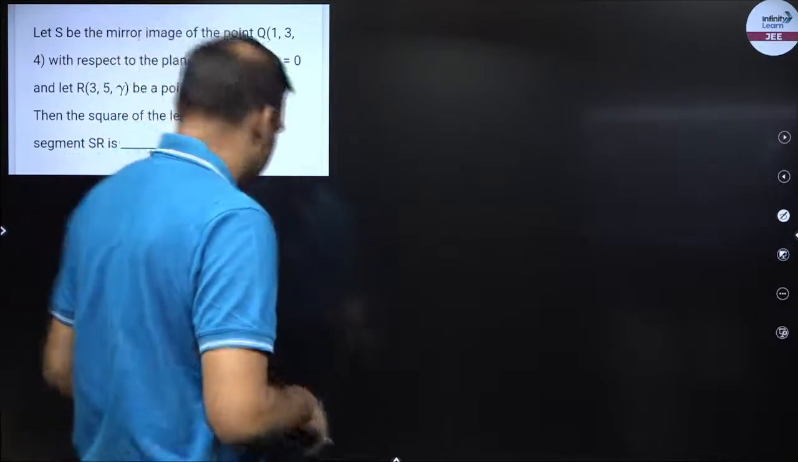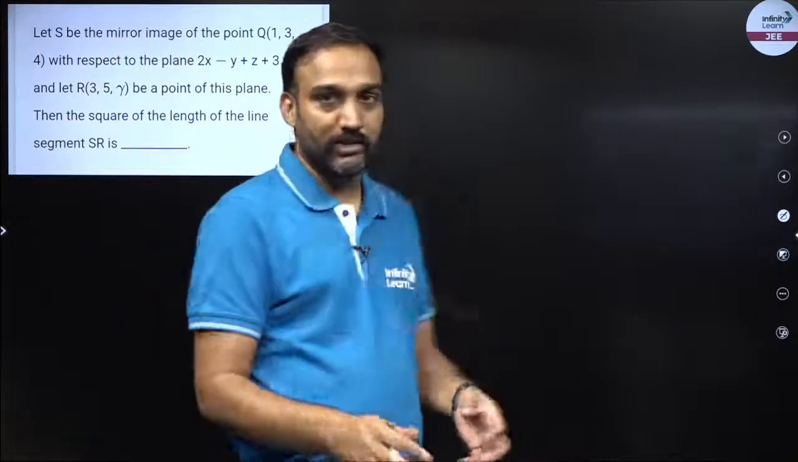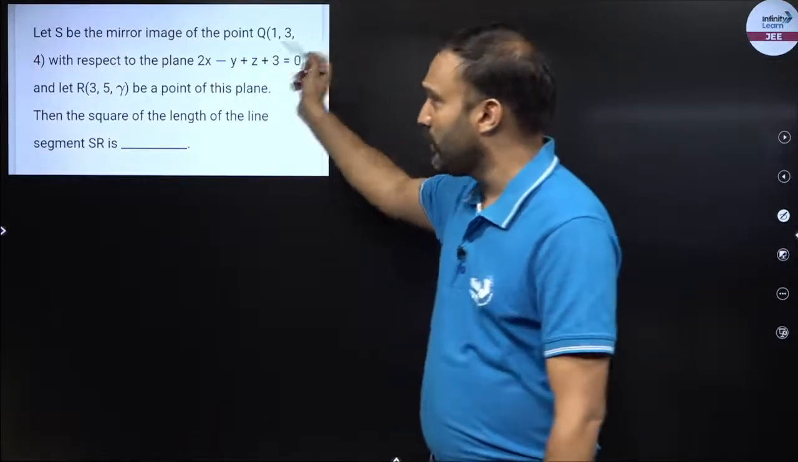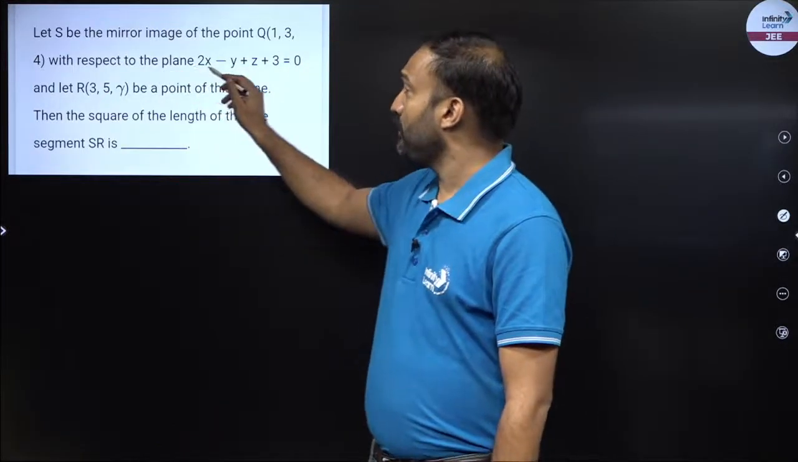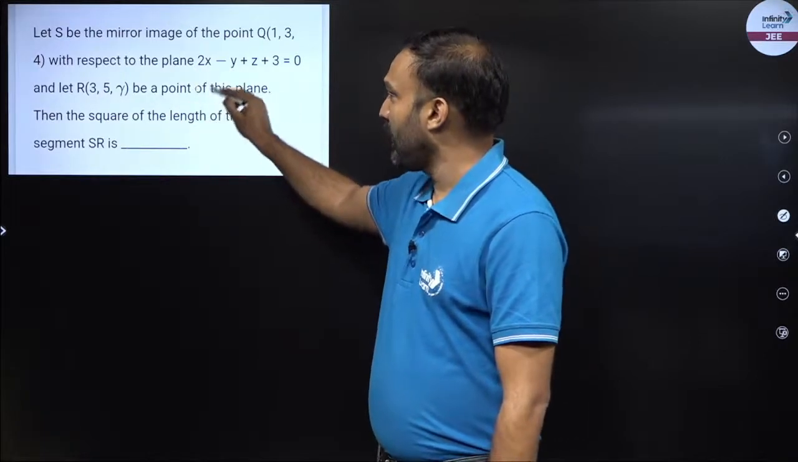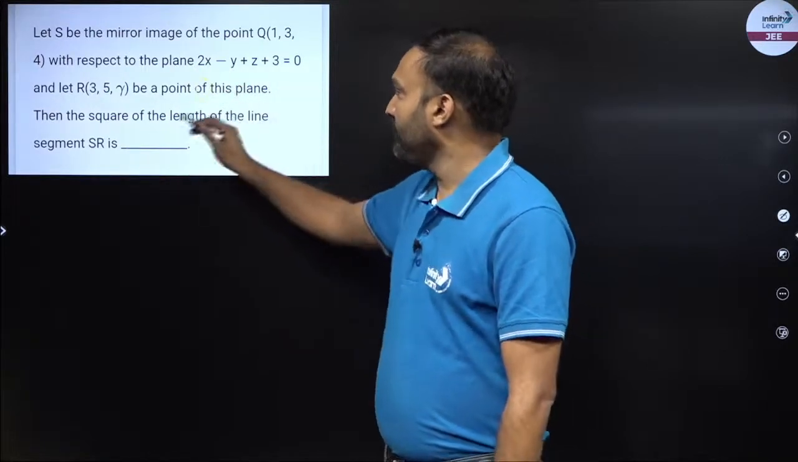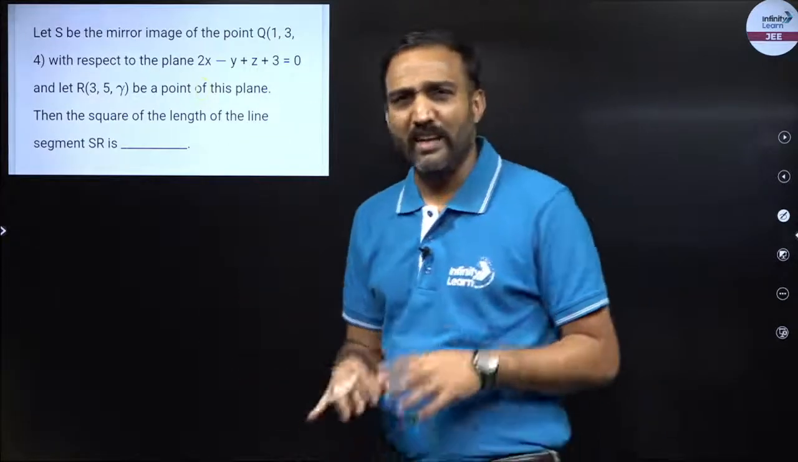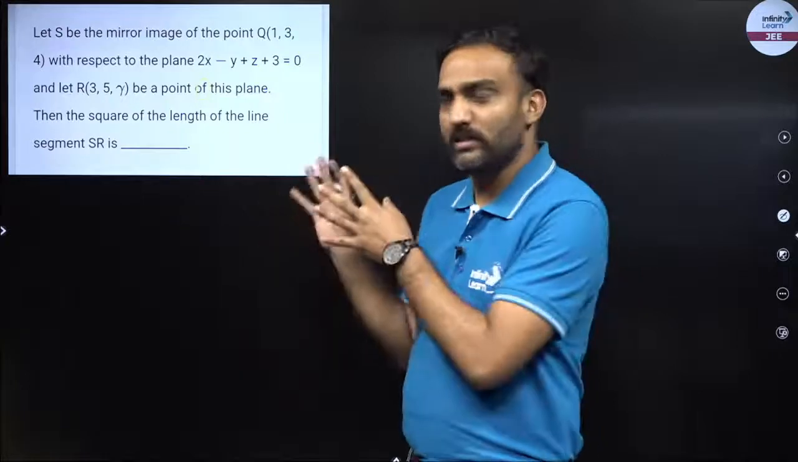So now I have an example based on mirror image once again, right? S is a mirror image of the point Q, which is (1, 3, 4), with respect to a plane, and let R be a point on this plane. This is a typing mistake, on this plane. Then the square of the length of the line segment SR. There is a lot of story here. Let us try to comprehend what this means.